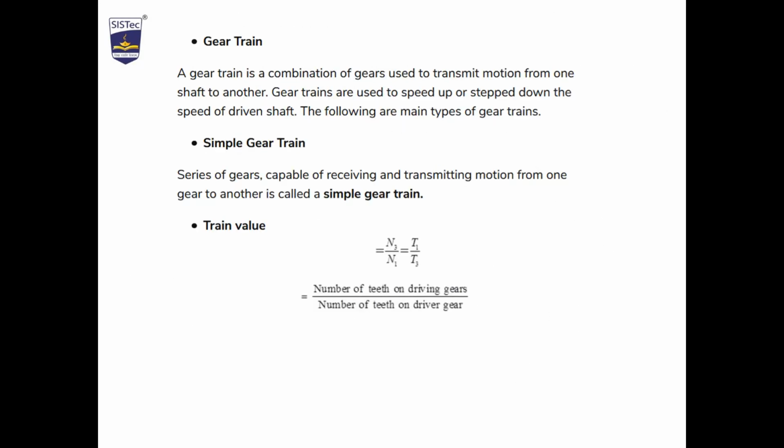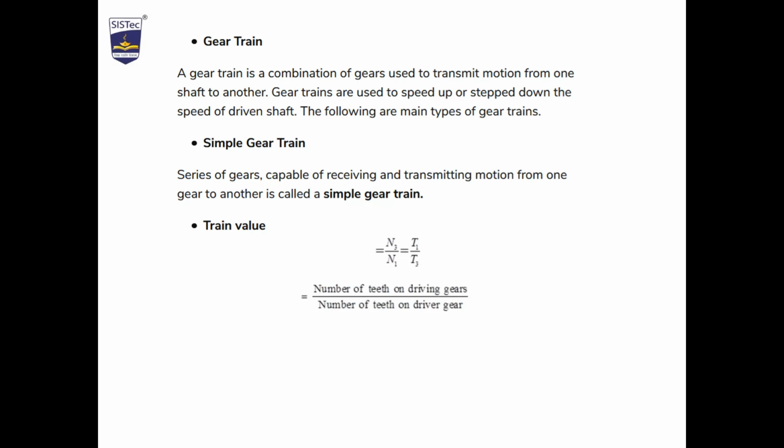A gear train is a combination of gears used to transmit motion from one shaft to another. Gear trains are used to speed up or step down the speed of the driven shaft. The following are the main types of gear train. Manufacturing of big gears is not feasible, so we arrange a number of gears to transmit power from one shaft to another which are at a distance. According to that, we divide the gear trains.